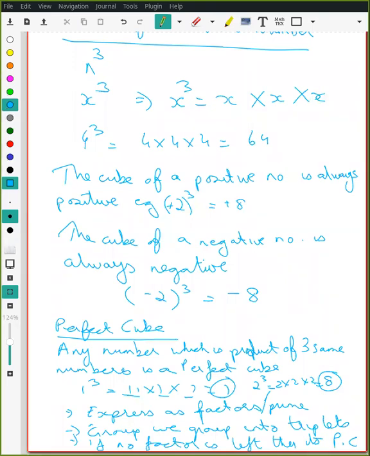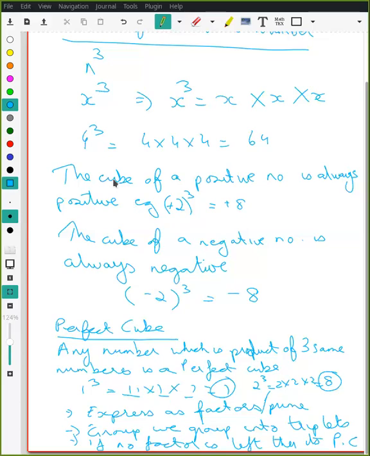Okay, please copy this down. If you're thorough with squares and square roots, cubes and cube roots is very easy. Copy this down, we can continue then. It's all similar to what we did earlier. Instead of squares, we have cubes. And instead of square roots, we have cube roots.